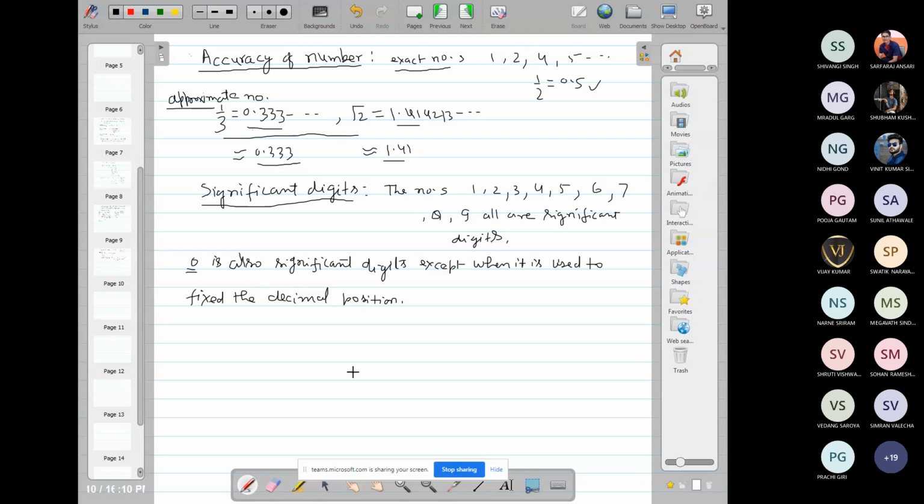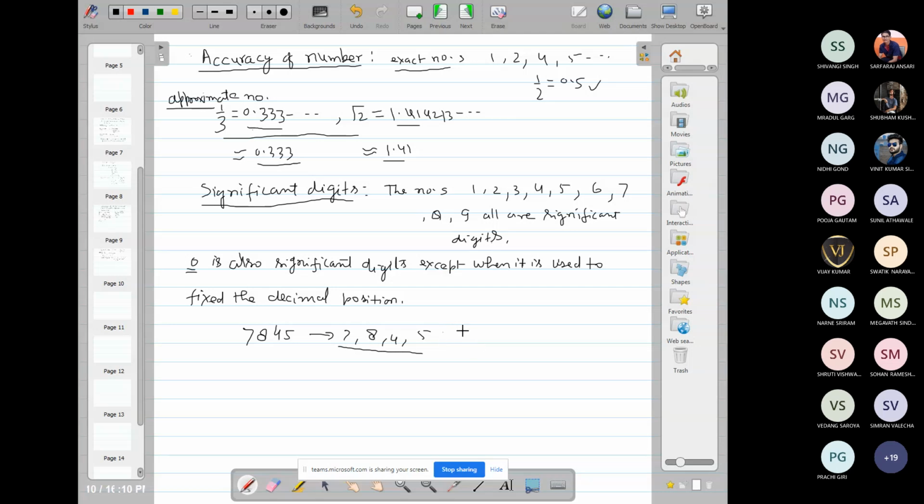For example, suppose we consider the number 7845. Here 7, 8, 4, 5 are all significant digits.